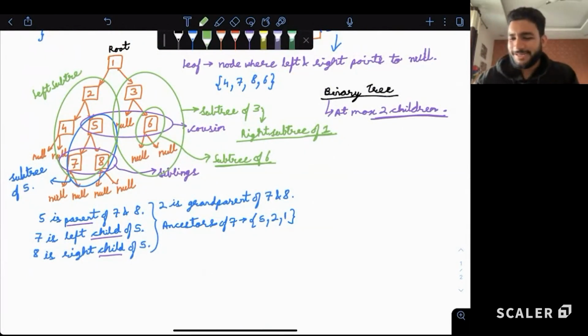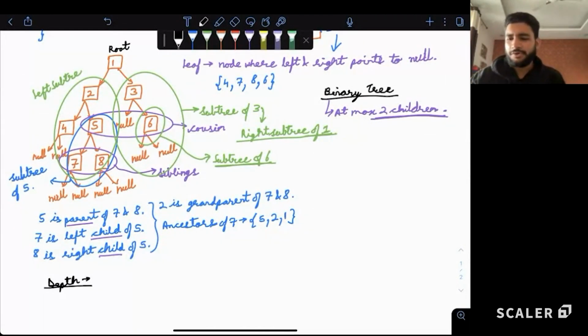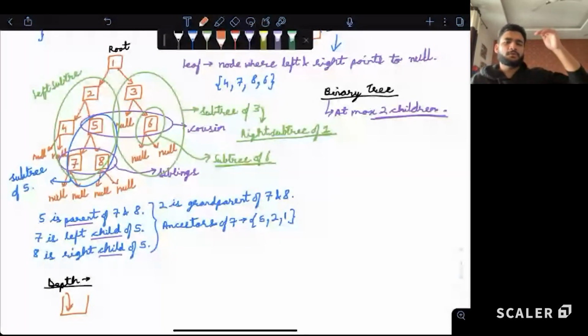Yes. Okay, let's do a few more terms. Guys, when we talk about height or, let's suppose, depth, in general, what comes to our mind when we talk about depth? How deep something is. So let's suppose we are talking about a container. How deep is the container? When you talk about depth, from a given particular point, how deep it is, that is the depth. If you have a bucket full of water, how deep is the bucket?